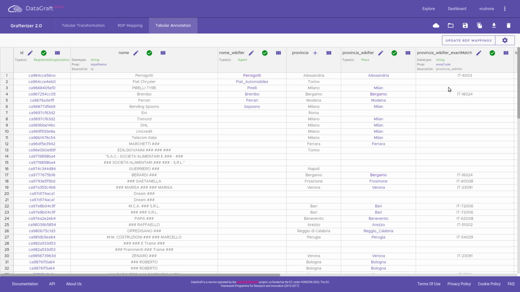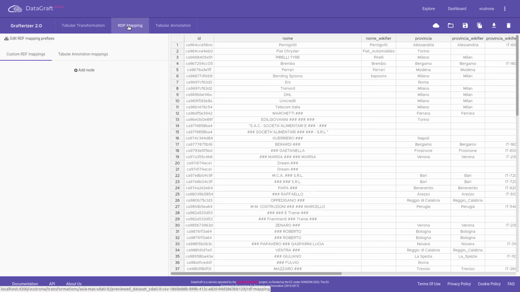Let's now assume we are done because we have aligned all the columns we want to publish in the graph-based data model, and we have enriched the data with the desired additional information. We first update the mappings by clicking on the related button. This makes sure that the mappings that are actually used to transform the data in Grafterizer cover all the annotations added with Asia. If needed, we can also review the mappings using the RDF mapping interface.